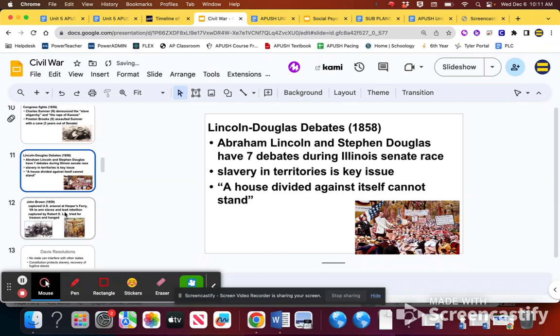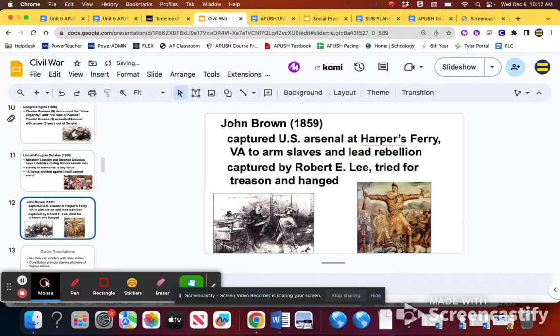Again, like I said, he had only won one election previous to becoming president. This is how Lincoln really becomes more of a household name, through these Lincoln Douglas debates that people follow in the newspaper, right? And he basically says a house divided against itself cannot stand. That would also be another good extra credit question. The South interprets this as he wants to go after slavery, even though he clearly states he wants to stop the spread of slavery. So when he gets elected in 1860, the South thinks he's coming after their slaves, and they immediately secede.